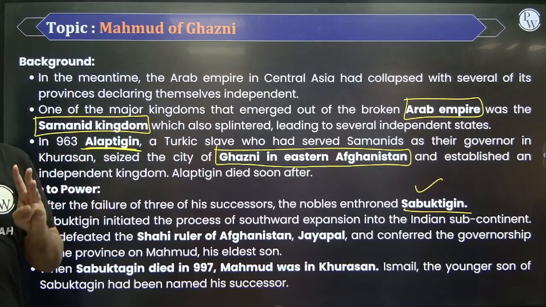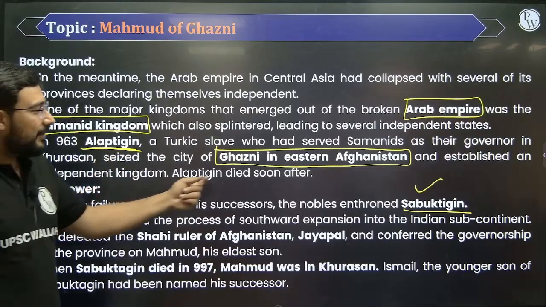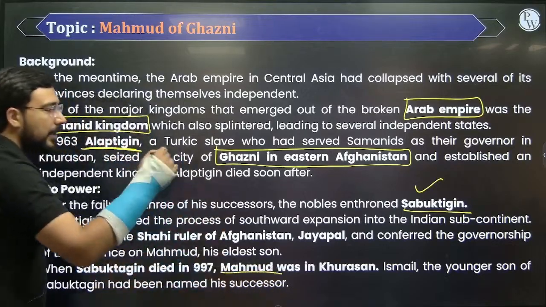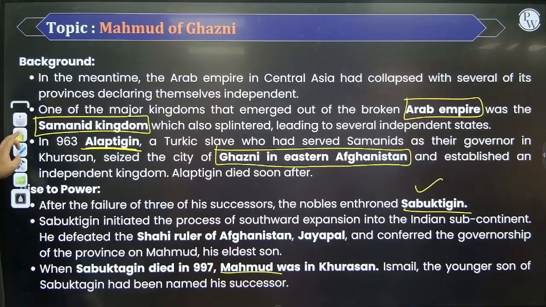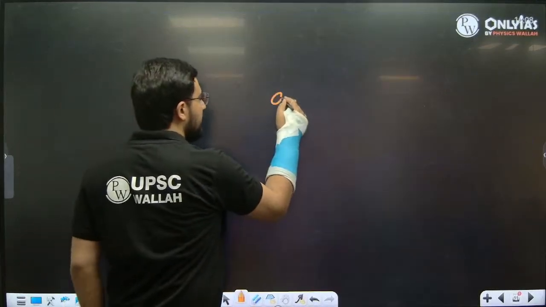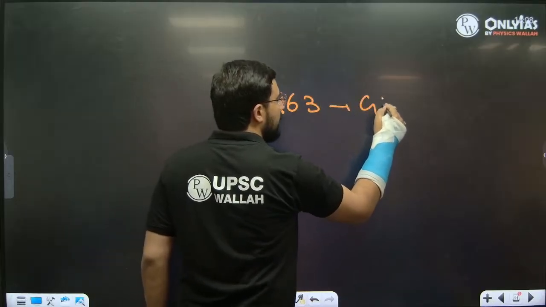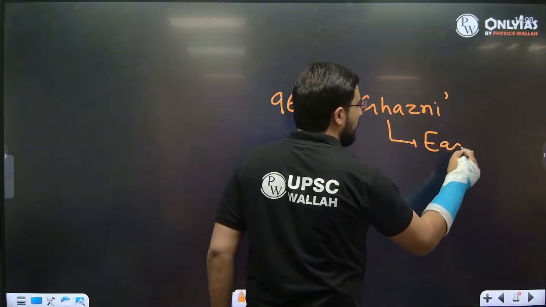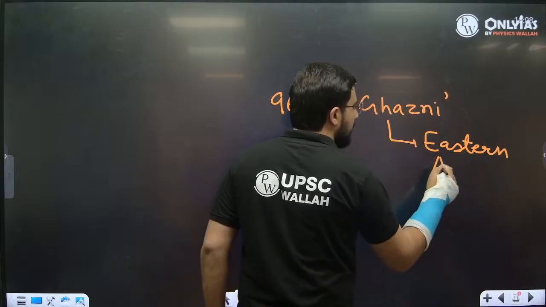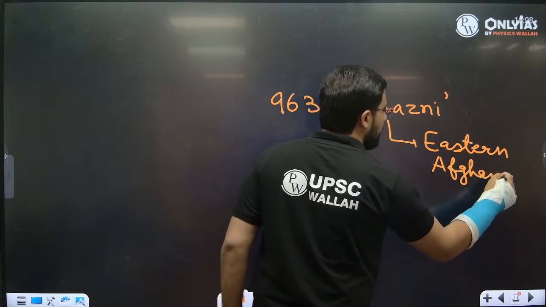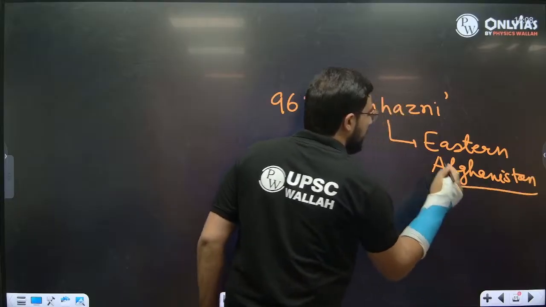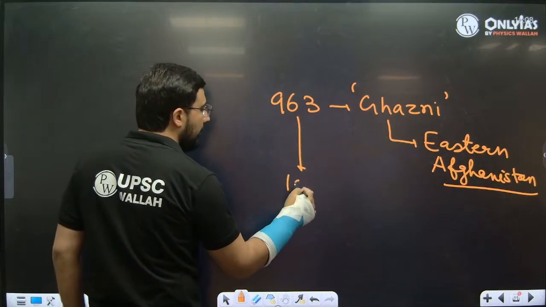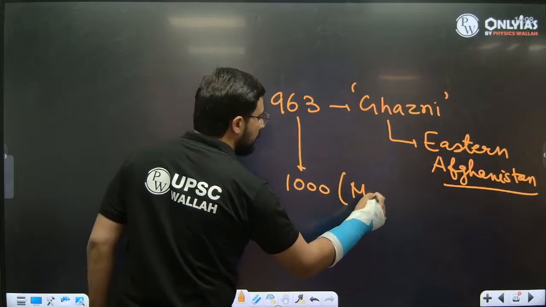ये तीन नाम याद रखिए, ठीक है? सबसे पहले कौन है? Alaptigin, then we have Tabuktigin, and the last person who is going to enter after his death is Mahmud of Ghazni. तीन नाम मैं हमेशा याद कराता हूँ कि भाई स्टार्ट करो Alaptigin से. So around 963 you see the establishment of this place known as Ghazni, and this is in the eastern part of Afghanistan. Okay, so Alaptigin, Tabuktigin, and the last one, which is important for us, that is at the turn of the century, that person is Mahmud.